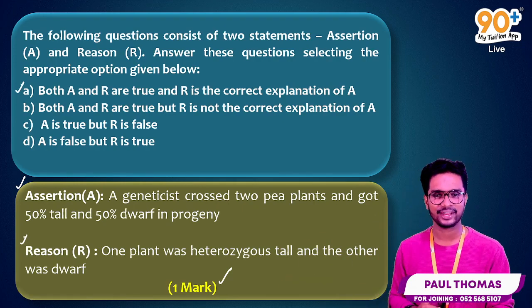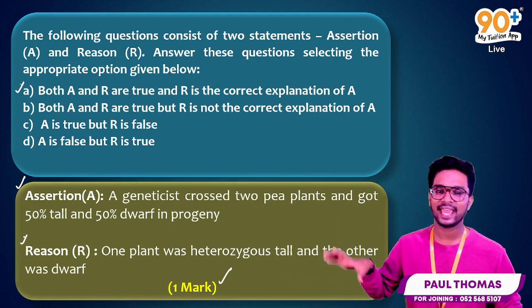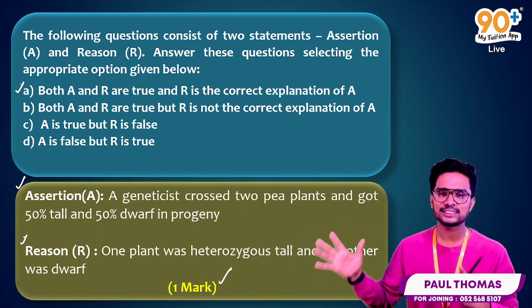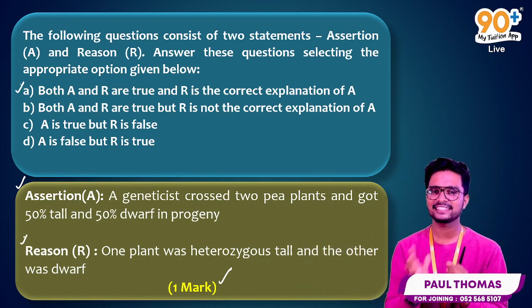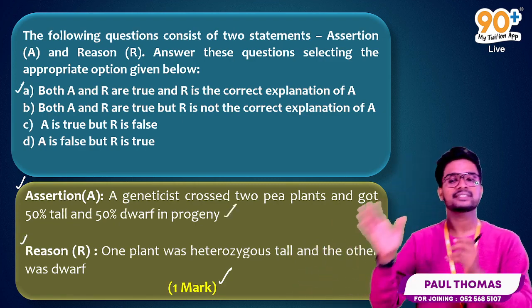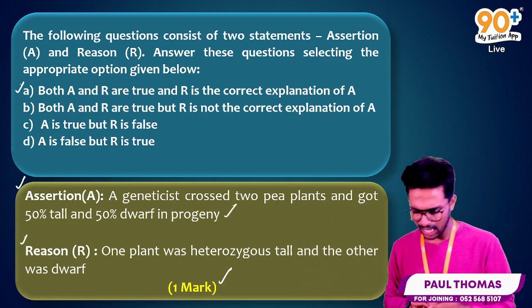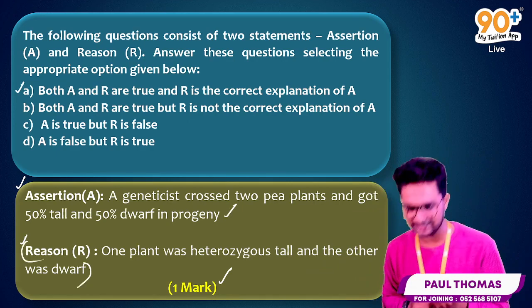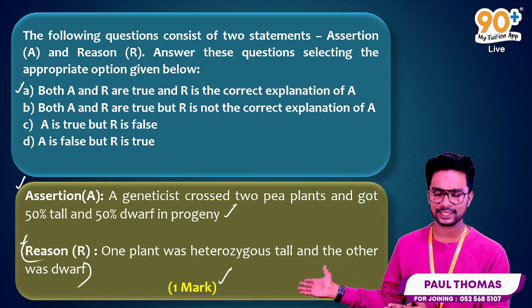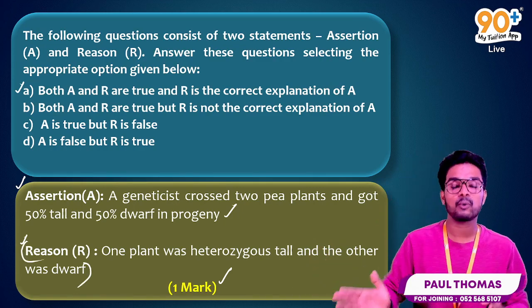The reason here is: one plant was heterozygous tall and the other plant was dwarf. So here is a condition. Don't look into the assertion sentence first. Now we can cross check the reason. The reason is one plant was heterozygous tall and the other was dwarf.